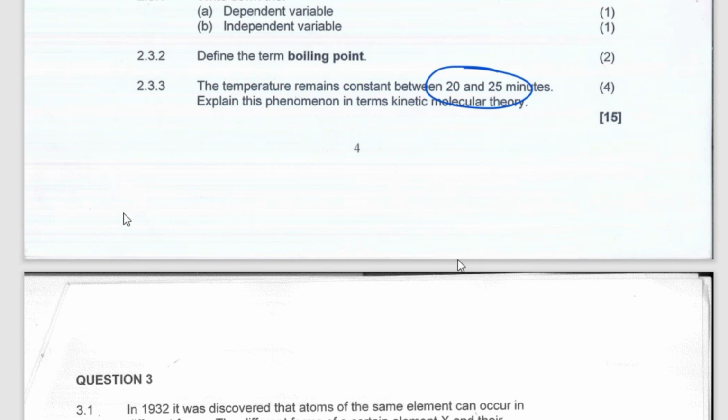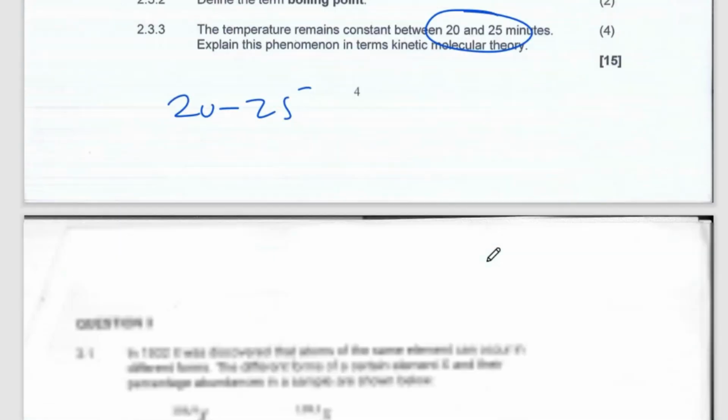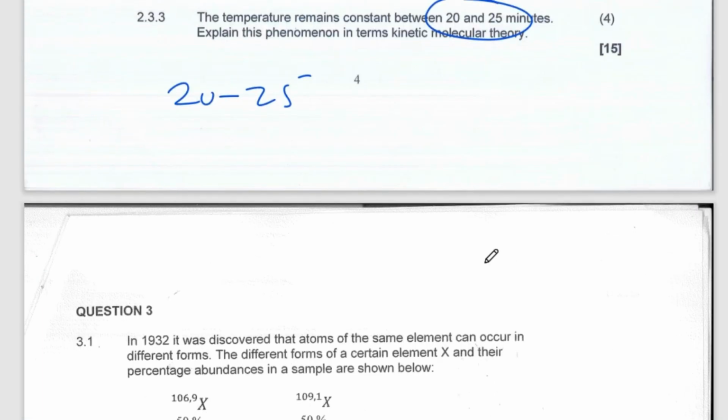So basically, between 20 to 25, what happens? It is the boiling point. Here, we are expecting boiling. That's the boiling point. Hopefully they're going to give you a mark for mentioning boiling point. So the temperature of the liquid is going to remain the same.